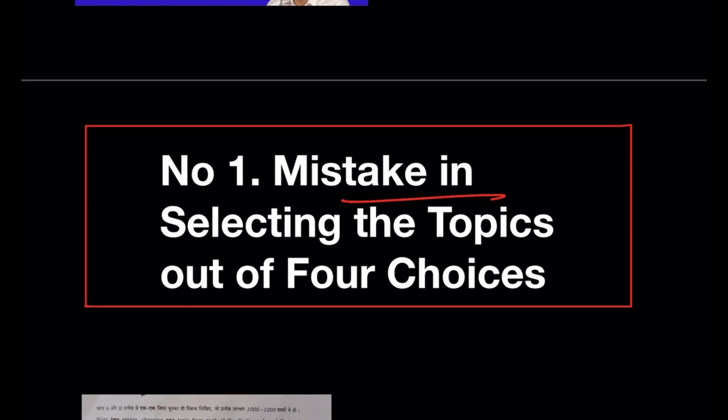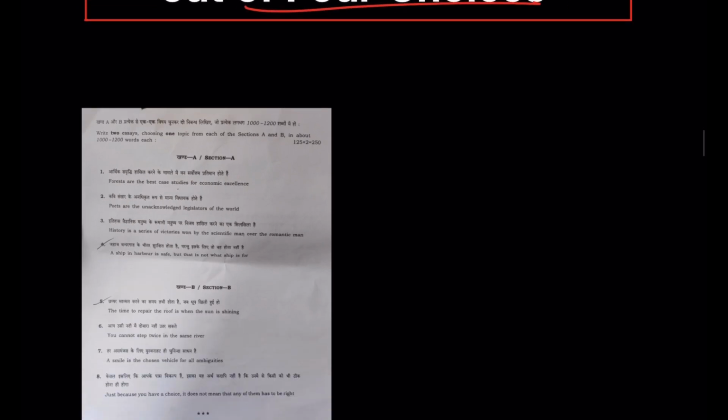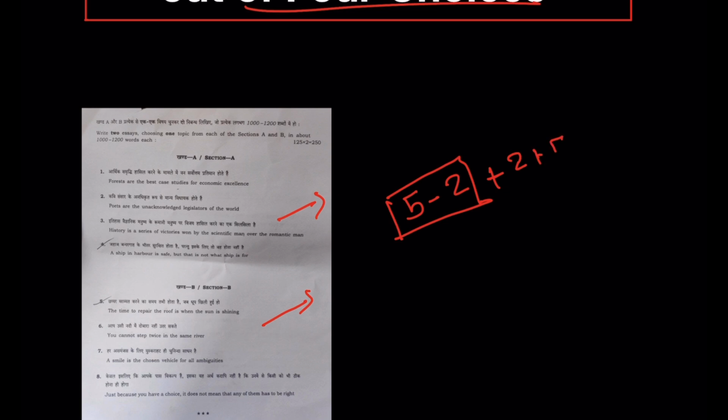Mistakes in selecting the topics out of the 4 choices that are given. In your essay paper, there will be 2 sections. You must be knowing about it. Generally, the essay paper is given to you probably 5 to 2 minutes prior to the starting of the exam. In that time, you must select, and after that, you can maybe utilize 2 to 5 minutes more. And then you must select the 2 topics that you are going to write on.